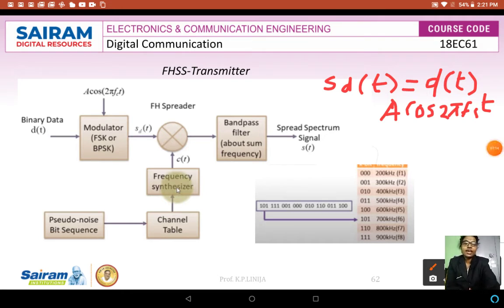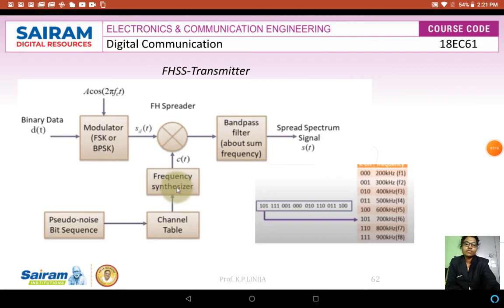Now sd(t) is given to the frequency hopping spreader. There we are using c(t), a pseudo random number, that will serve as an index into a frequency table. So a sequence is generated from the frequency synthesizer.